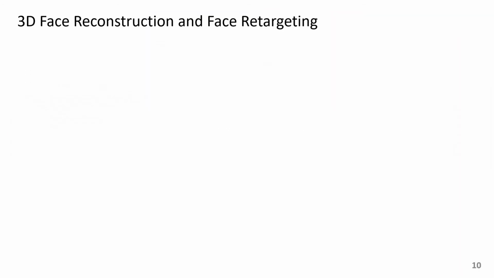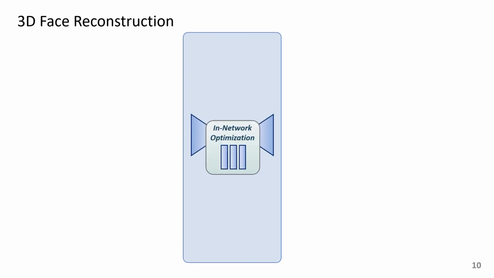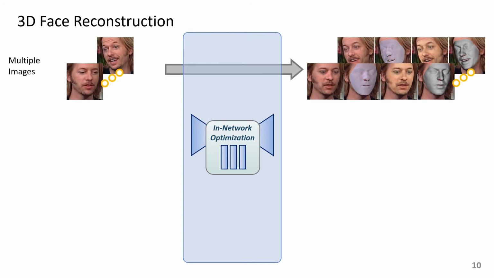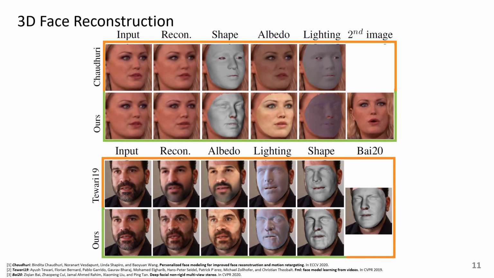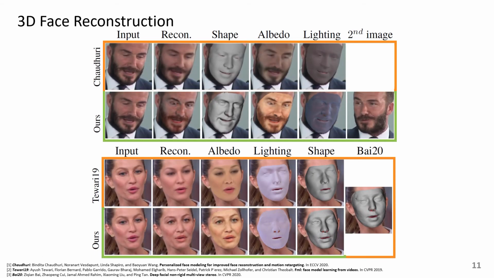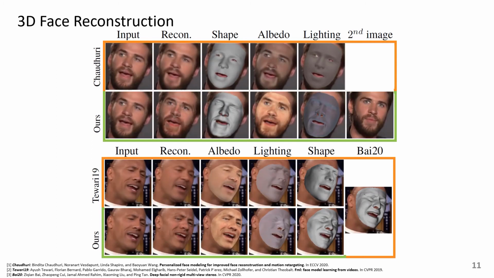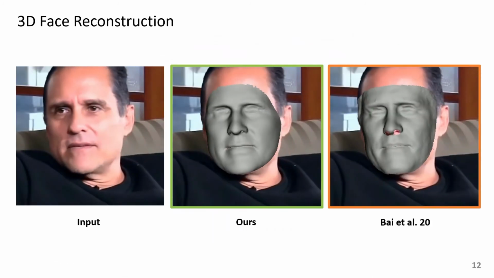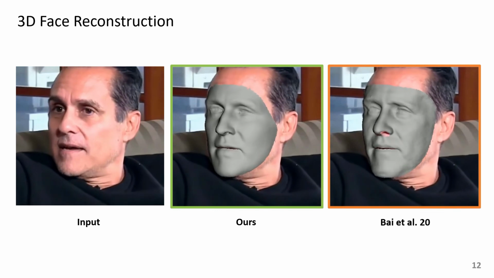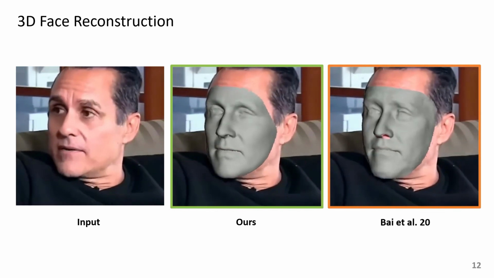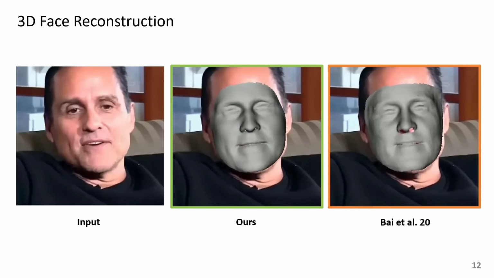Our method can be used for 3D face reconstruction as well as face retargeting. For reconstruction, our algorithm can be applied on multiple images, videos, or even a single image. Compared to prior arts, our method is able to achieve a superior reconstruction quality, especially in terms of the geometry accuracy, which is a fundamental aspect for 3D reconstruction. When applied to videos, our method produces stable video reconstruction without any additional smoothness constraint, and also outperforms existing approaches.